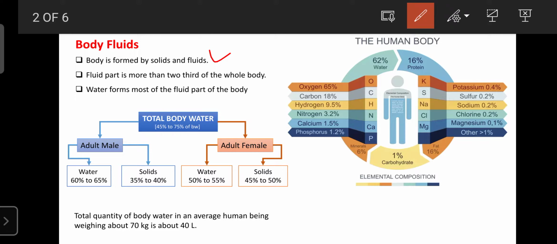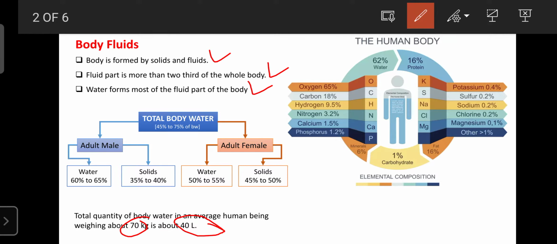The fluid part is more than two-thirds of the whole body, and water forms most of the fluid part of the body. So the total water in our body is 45% to 70% according to the body weight. If the body weight is 70 kg, then the total amount of water or body fluids present in our body is 40 liters.